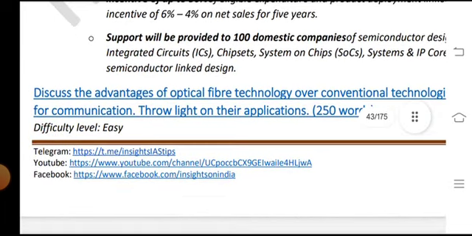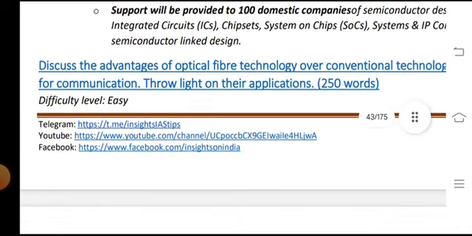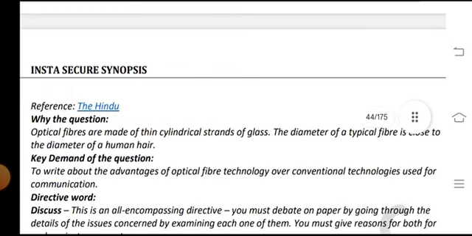Discuss the advantage of optical fiber technology over the conventional technologies used for communication through light, and its applications, in 150 words. Difficulty level: easy. Reference: The Hindu.